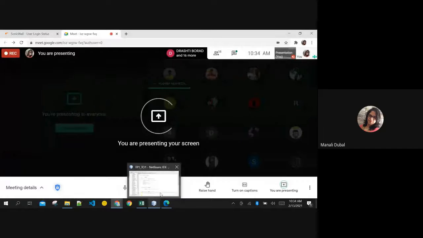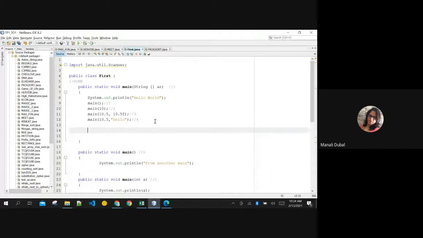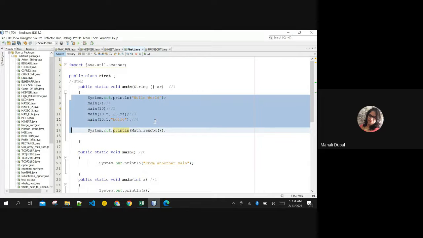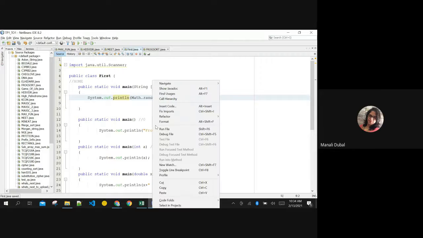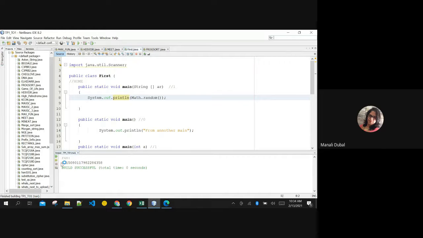Yes. So, random. Are you able to see my screen now? Okay, if you remember this Math.random, this will generate numbers between 0.0 and 1.0, right? I even asked you to create a formula that will generate a 1-digit number, 2-digit number, if you remember. See, if I run this it can generate these numbers. It will not include 0.0 and it will not include 1.0, but all the numbers in between this range.